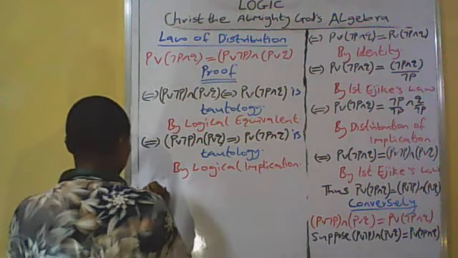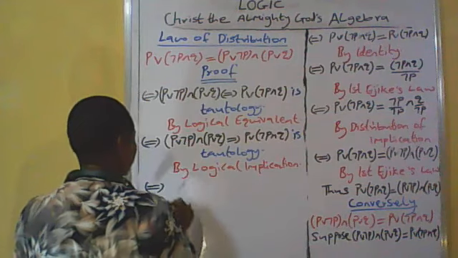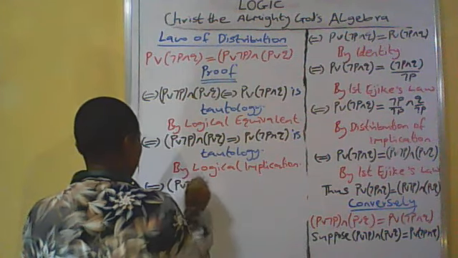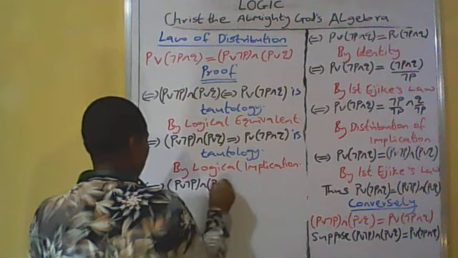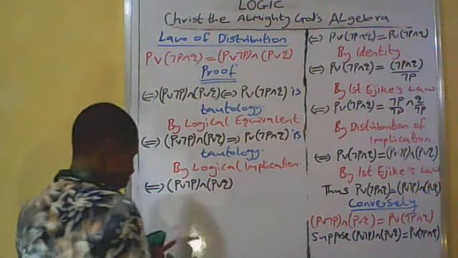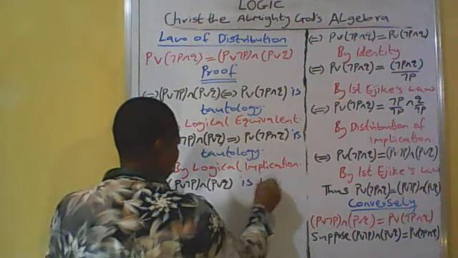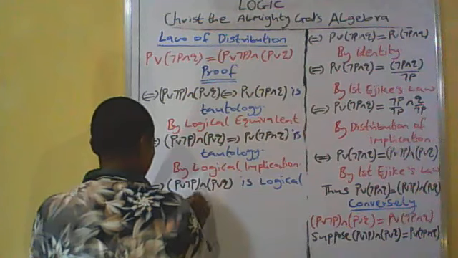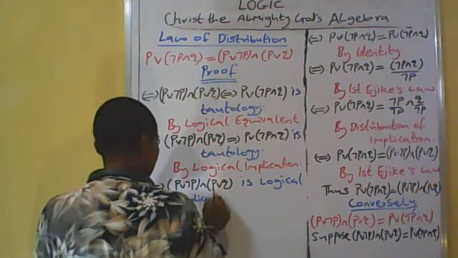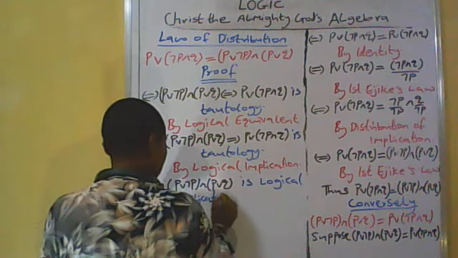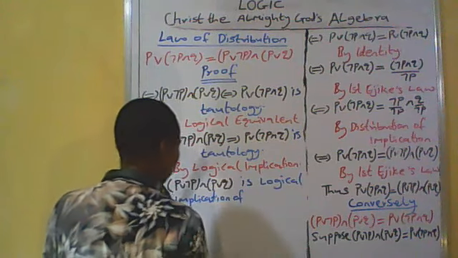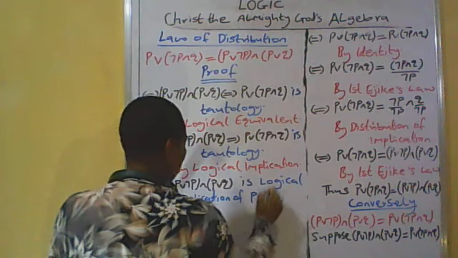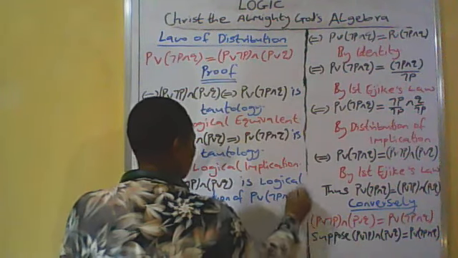So, if and only if [P or not P] and [P or Q] is a logical implication of P or [not P and Q].